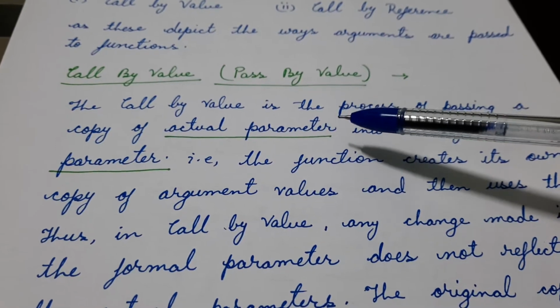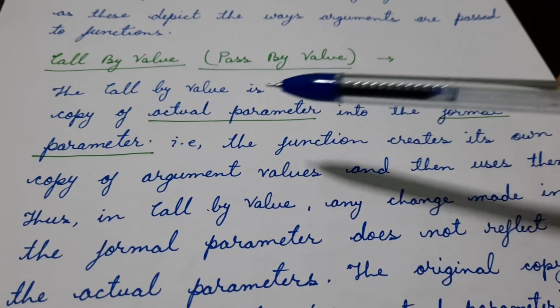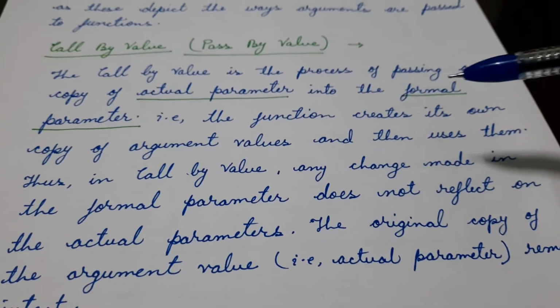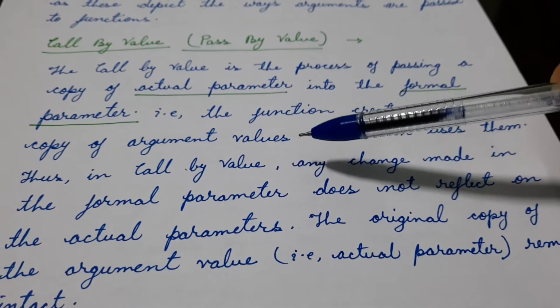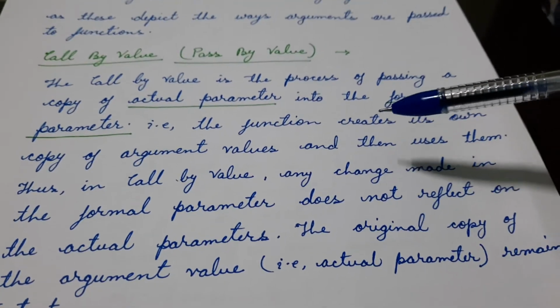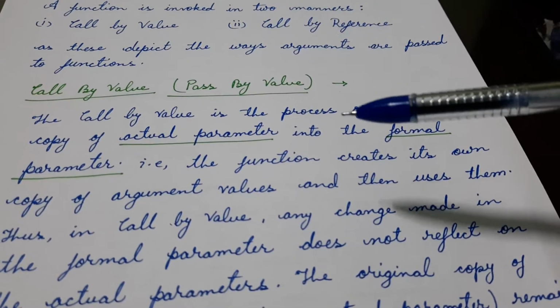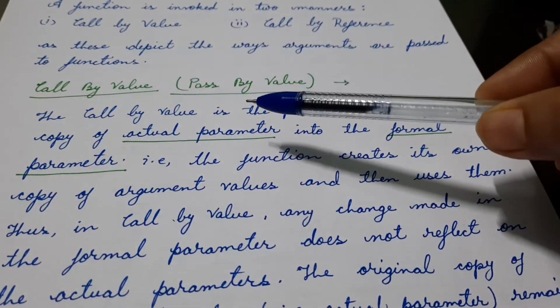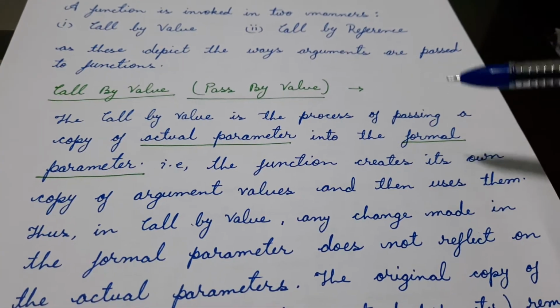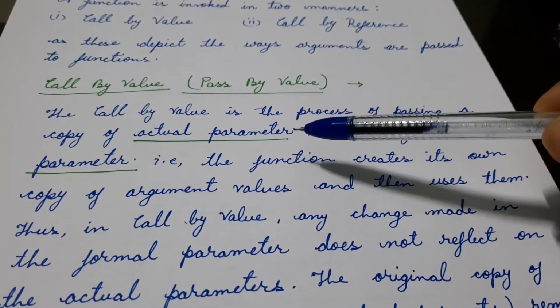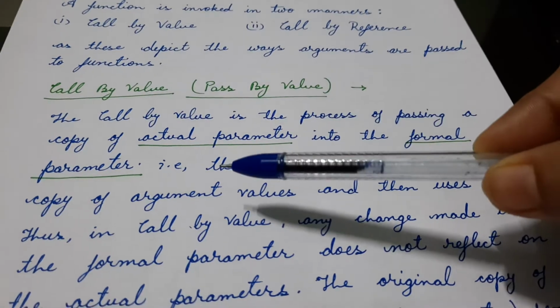So back to the point, the function creates its own copy of argument values and then uses them. So we can say that call by value is the process of passing the copy of the actual parameter into the formal parameter.